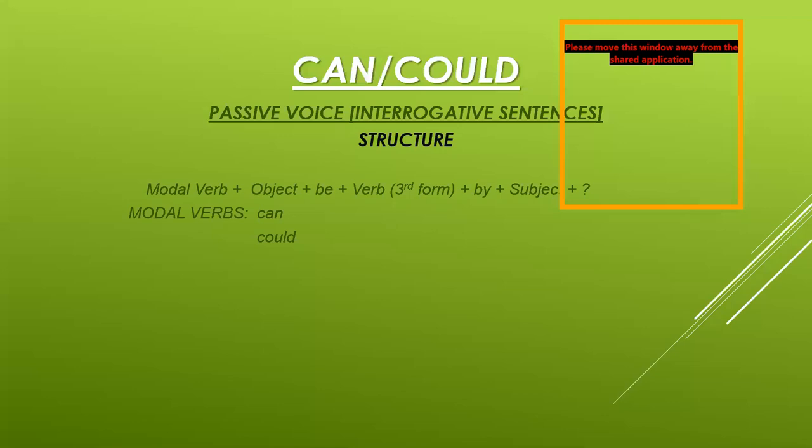Okay, Arisha, now listen to me very carefully. The modal verb has to be at the start because these are interrogative sentences. So: modal verb plus object plus be, that is the helping verb, plus verb third form plus by plus subject plus question mark. The modal verb is there in the beginning to make the sentence interrogative, and the question mark is placed at the end. The modal verbs are can and could here.